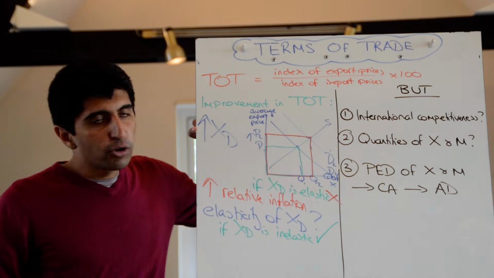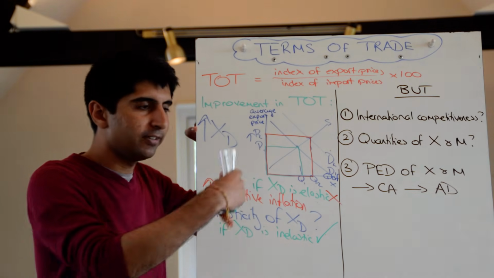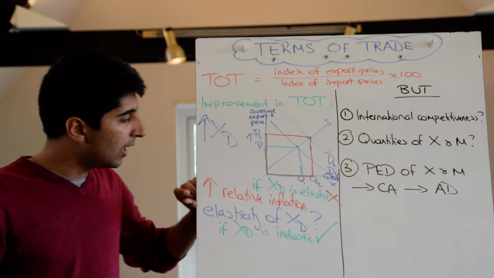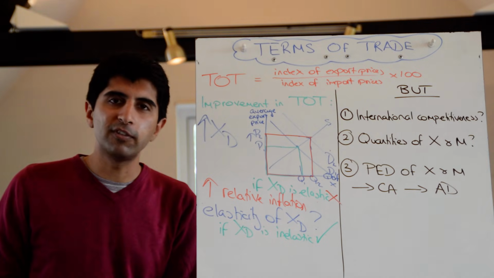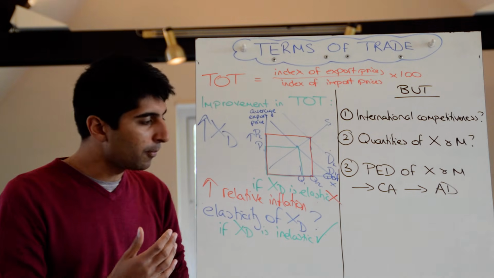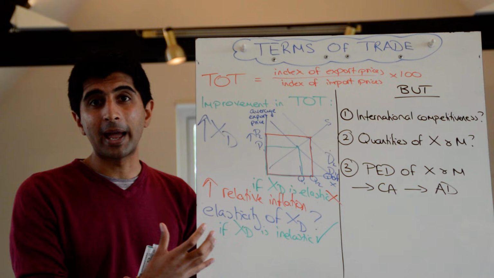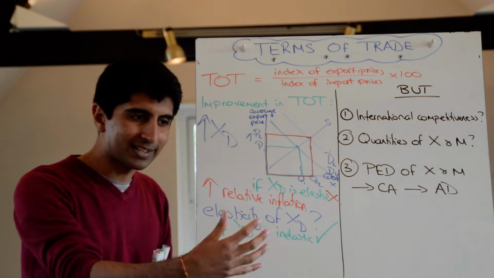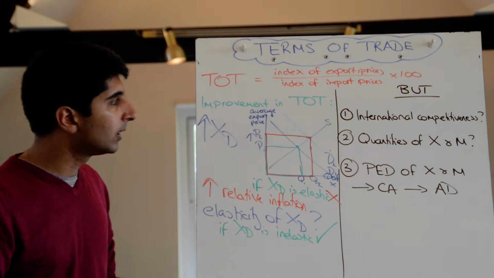So, improvements in the terms of trade, if caused by an increase in demand for exports, we can say is always going to be a good thing, because revenues will increase. But if it's something like an increase in relative inflation rates, what we need to understand more is the elasticity of demand. That's the most important determining factor as to whether the improvement will translate into higher export revenues.